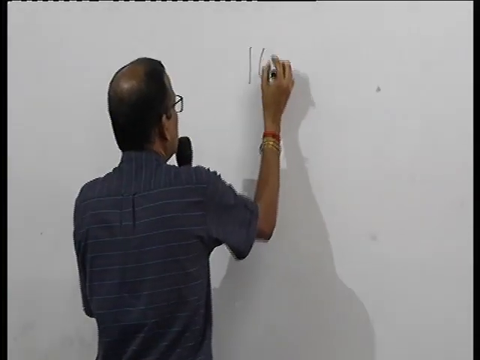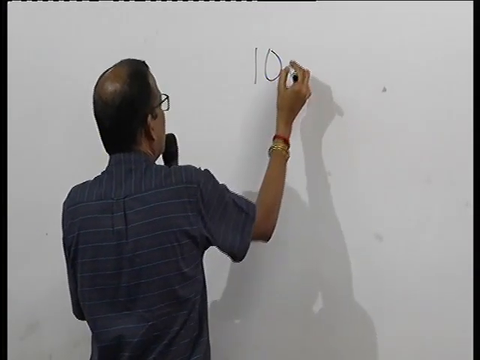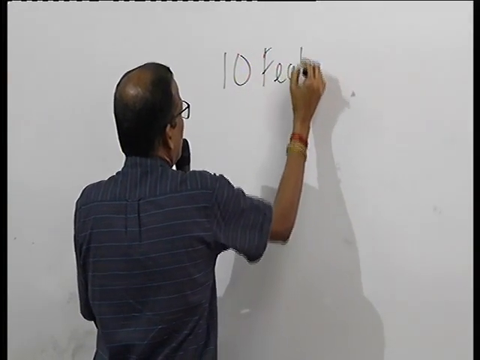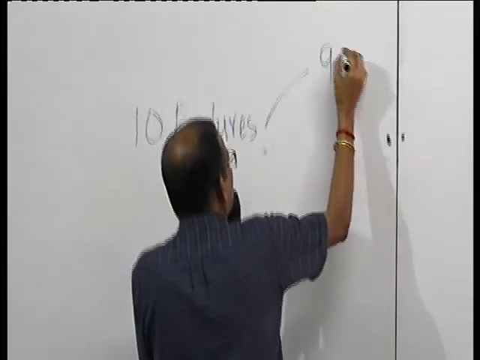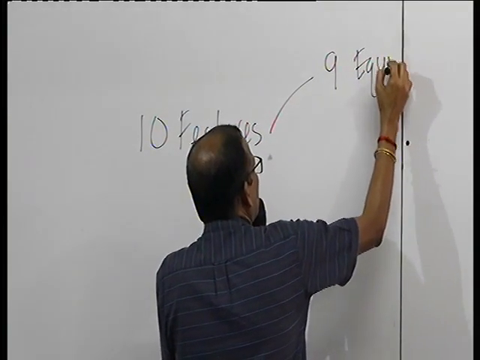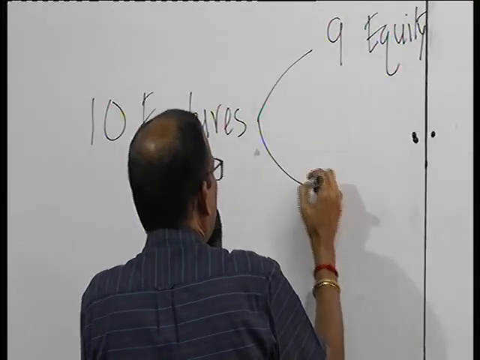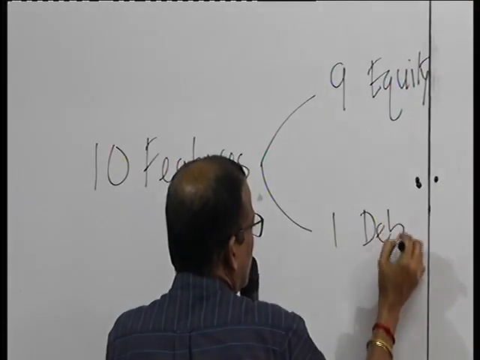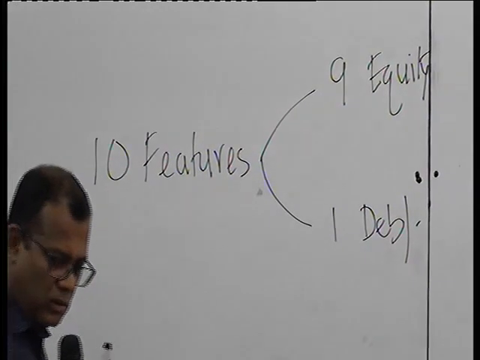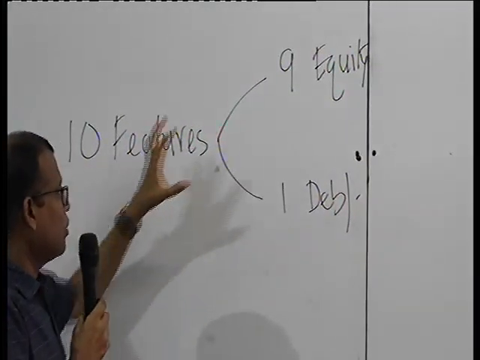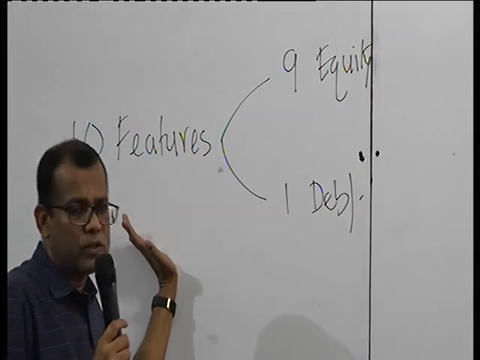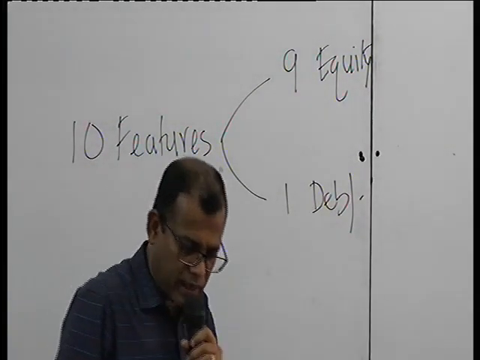No. What I'm talking about is, say you have 10 features. Of them, say 9 portray equity, and 1 goes with the debt. You can say, okay, out of 10, most of the features are with equity, therefore this is an equity instrument. No, it is not the principle on which you decide.